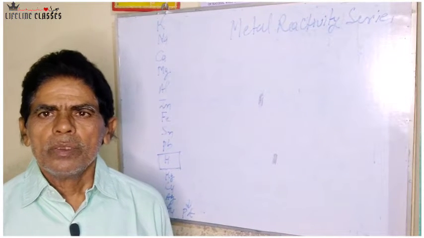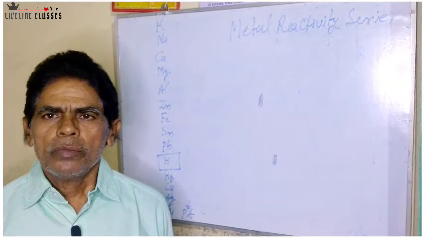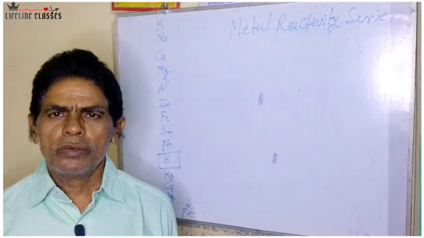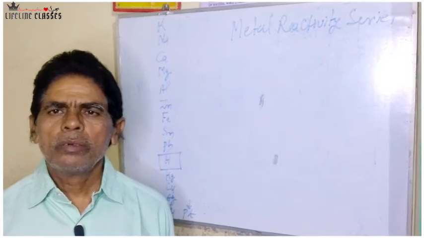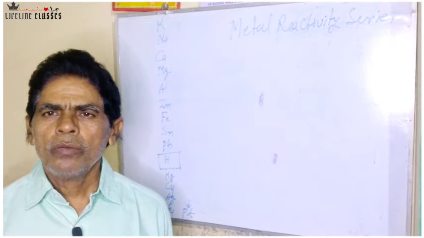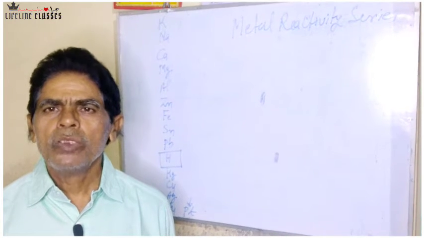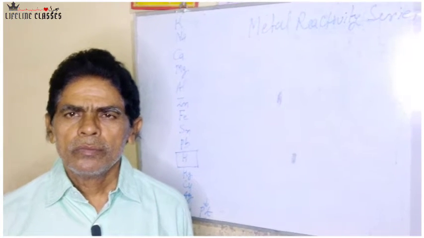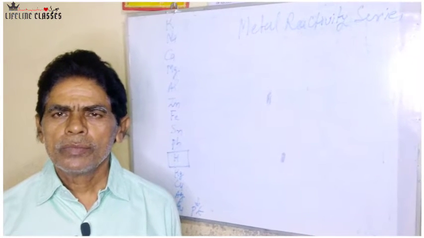Today I am going to teach you the metal reactivity series. We have talked about the reaction of metals with various reagents like air, meaning oxygen, water and dilute acids.